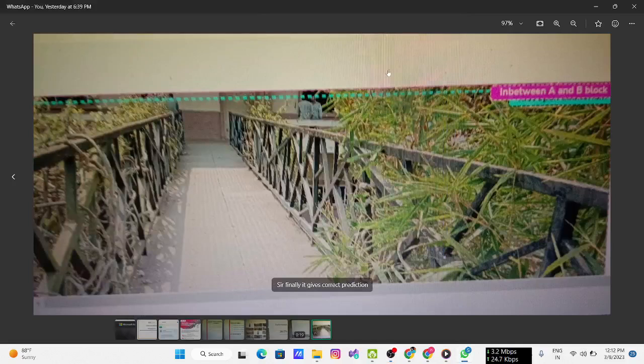Okay guys, I finally got this output. I uploaded this picture and it gives a prediction: at top right it shows in between A and B block. This is how it gives predictions. It can find the places in my college. First of all I collect all the pictures and upload them to the model, and the model automatically trains and tests, and evaluates recall and precision.